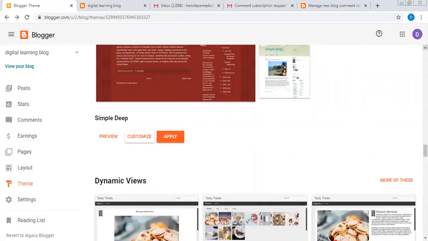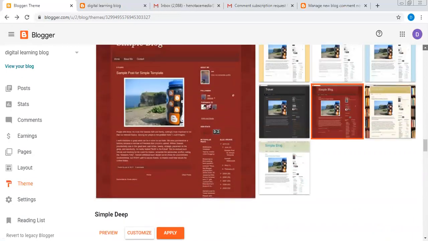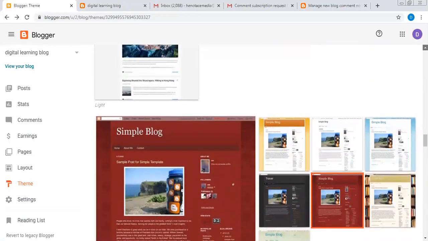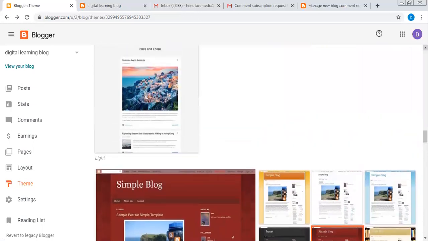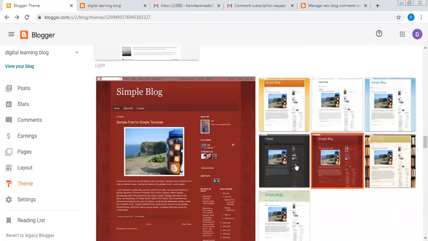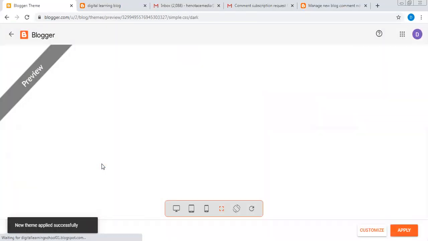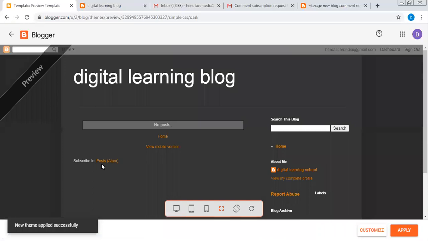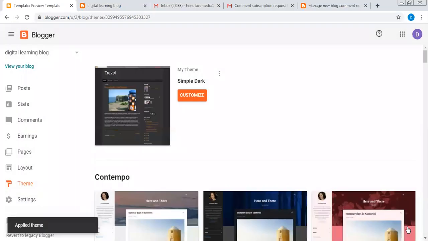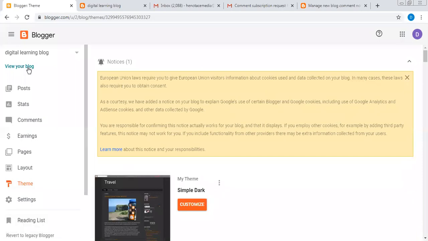Alright, so don't mind me. I think they are saying there is a black of this. I think black would be more cool, simple dark. Guys like dark. So let's see the preview. This one is more cool for me. Yes, now I can apply. I've applied the theme now. So let me look at my blog.